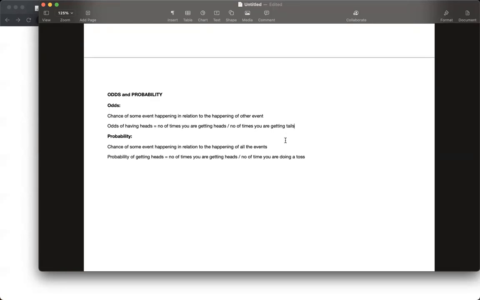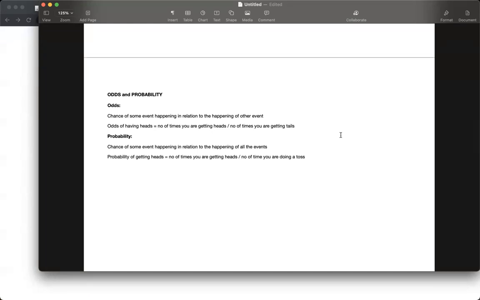I hope by this example it is clear now. It should be clear now that odds is the chance of some event happening in relation to the happening of other event. One event happening and the other event: the number of times you are getting heads and the number of times you are getting tails. On the other hand, probability is the chance of some event happening in relation to the happening of all the events. For example, the number of times you are getting heads in relation to the number of times you are doing a toss. I hope it is clear now.